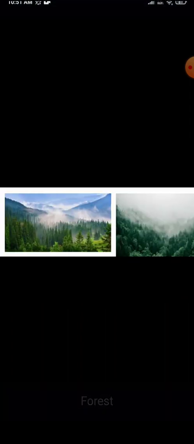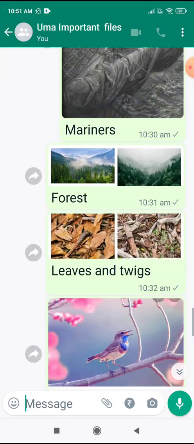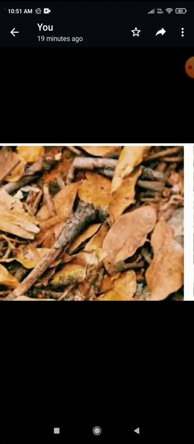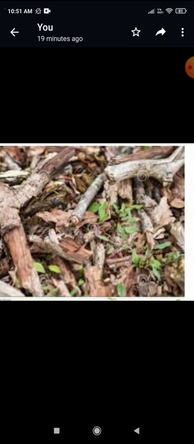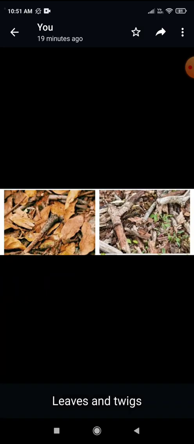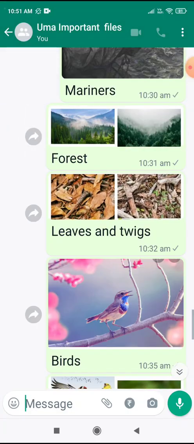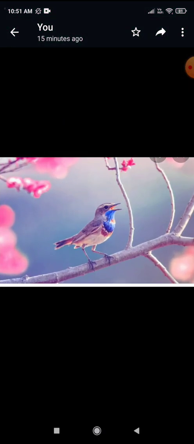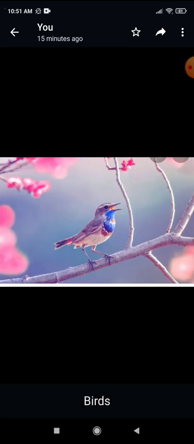It tells the wood birds to get up and start singing. See, these are the leaves and twigs. It calls the forest to unfold its leaves and twigs, branches fully and freely. And what does it tell? It tells the birds to get up and start singing. And the birds' song will announce the beginning of the day.